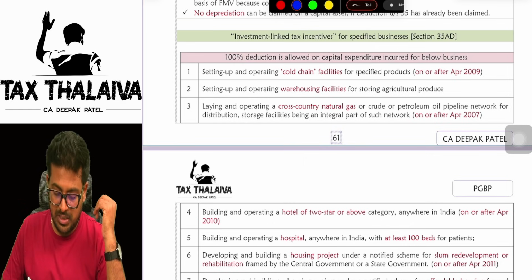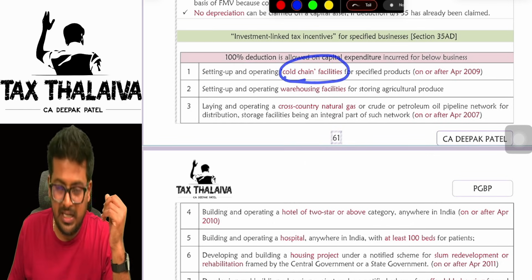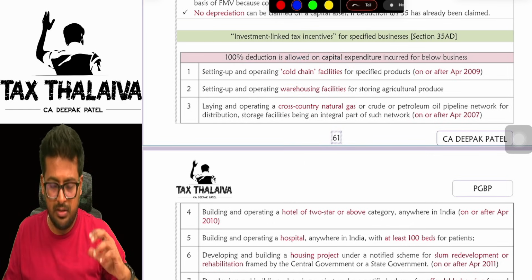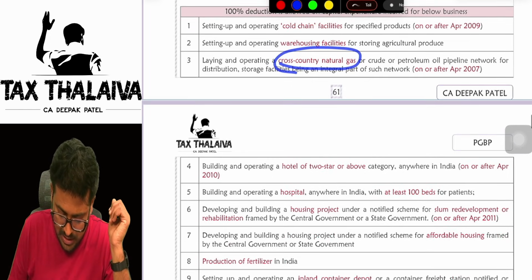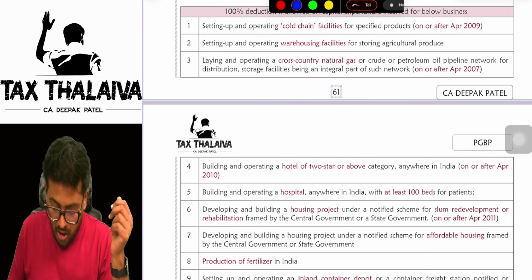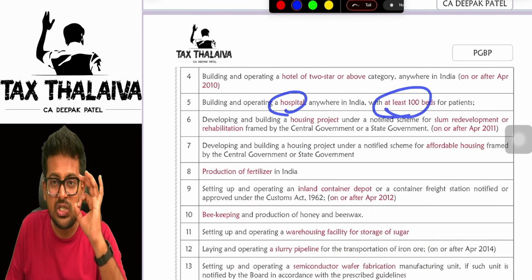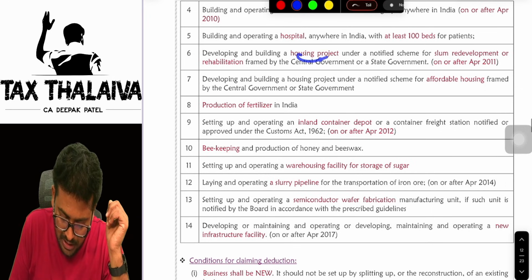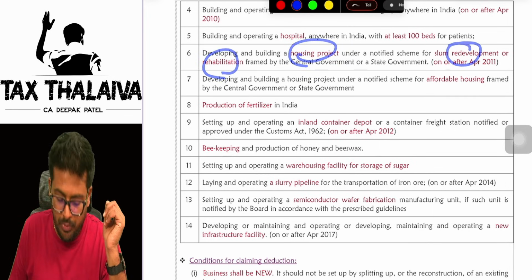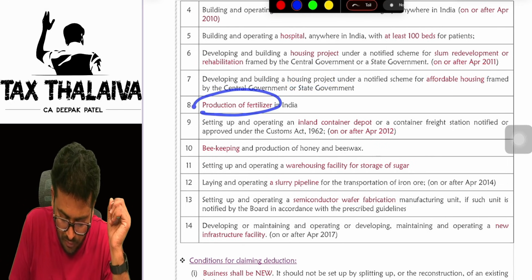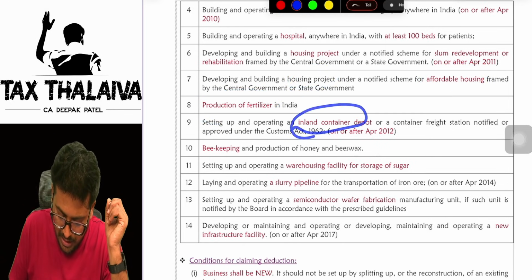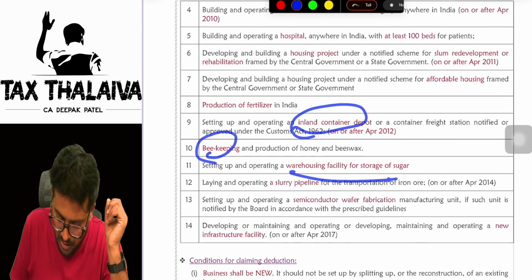Let's look at what are those businesses. Cold chain facility, means logistics, cold chain. Warehousing facility, cross country natural gas, hotel of 2 star or above, hospital with at least 100 beds, housing project under rehabilitation slum redevelopment project, housing project under affordable housing scheme, production of fertilizer, inland container depot, beekeeping, warehousing facility